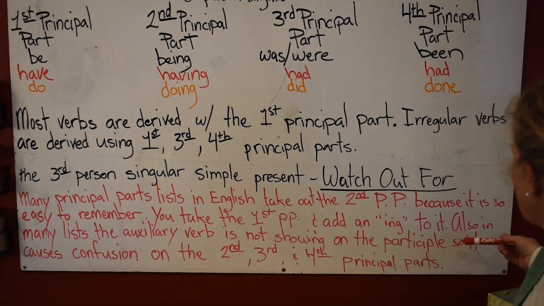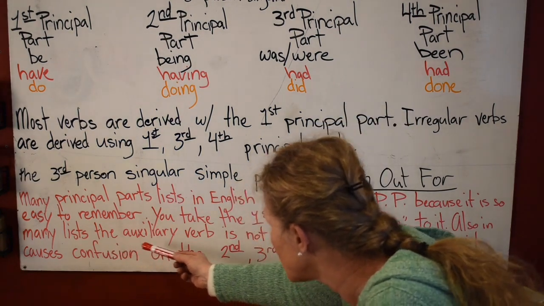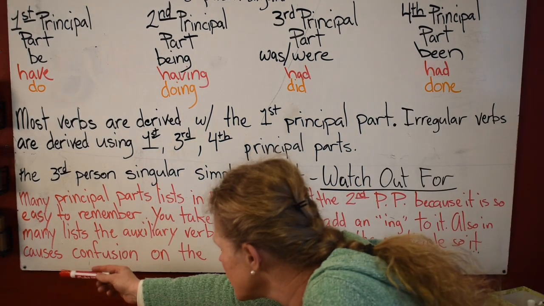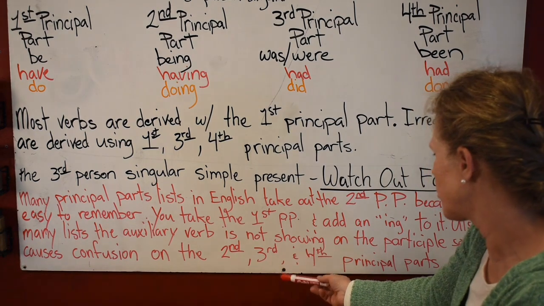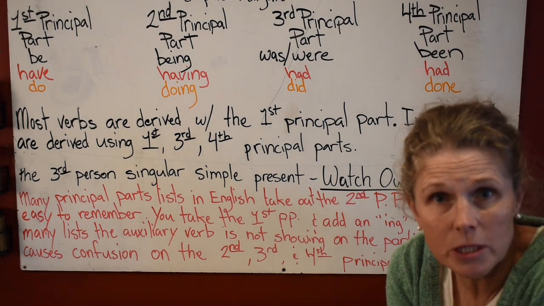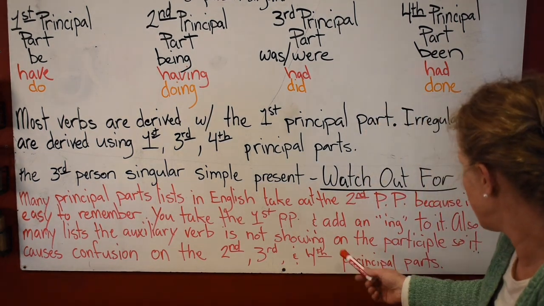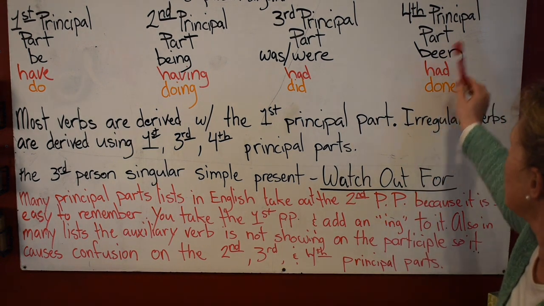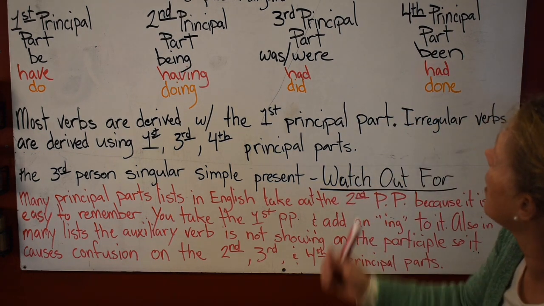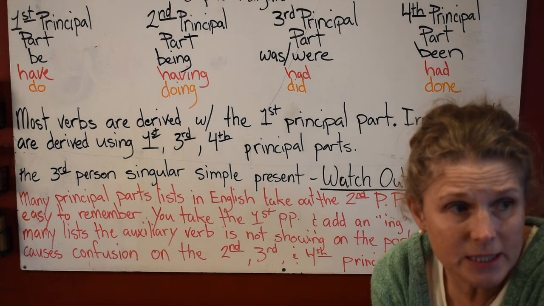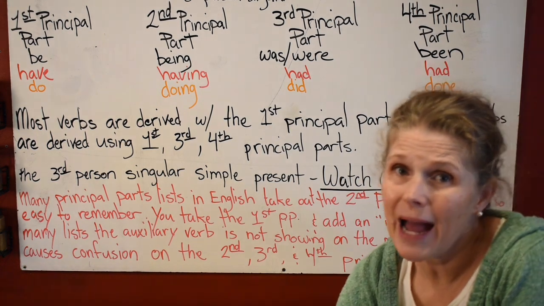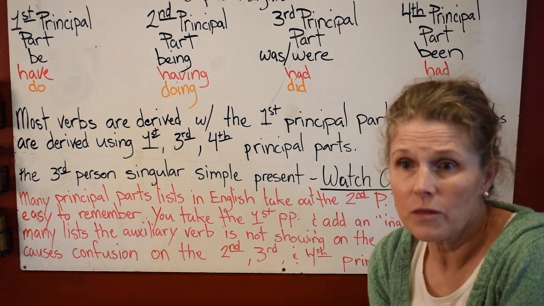Also, in many lists, the auxiliary verb is not showing on the participle. So it causes confusion on the second, third, and fourth principal parts. And I can see why some people leave out the auxiliary verb on your participles. Right here, I can see why they leave those out on the fourth principal part, or on your participles list. It's because a participle can also be an adjective, right? And so adjectives do not take the auxiliary verb.